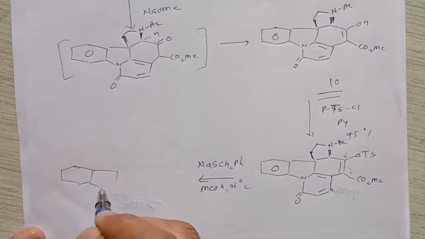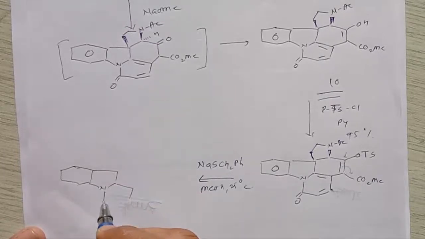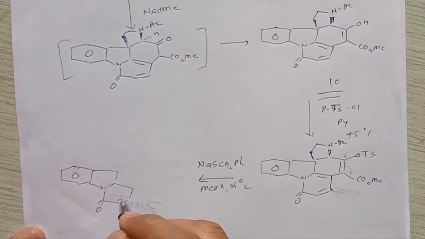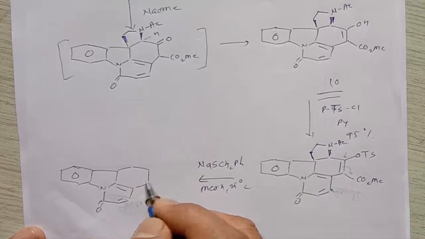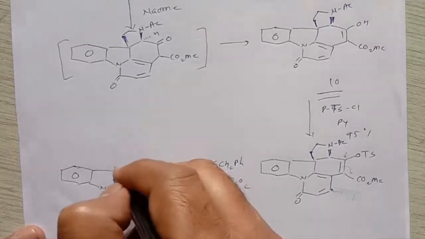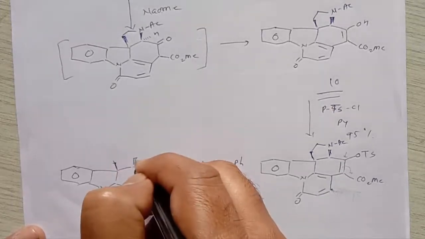It has the aromatic ring which is the same here. Here are carbon functionalities, here is a carbon-carbon double bond. So this is a 6-member ring, and in that 6-member ring the other functionalities will be the same.